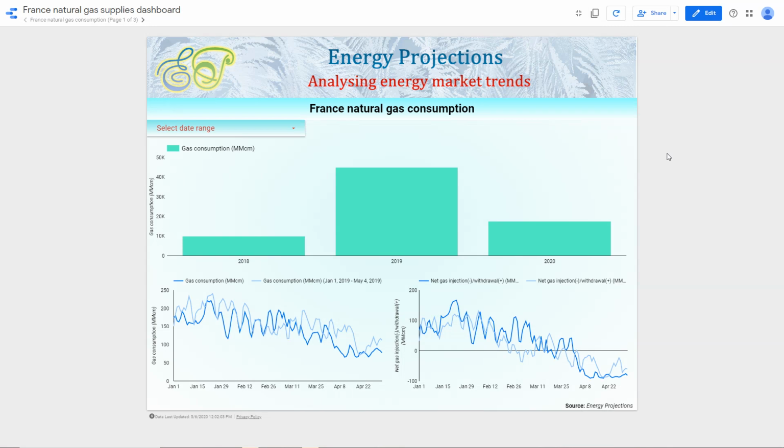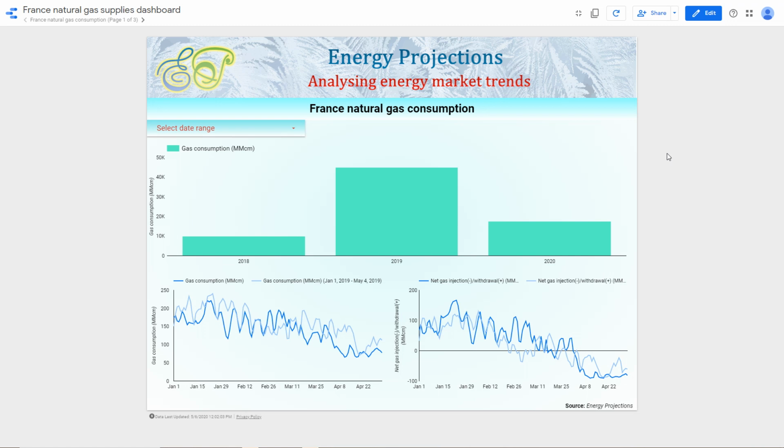Today we are going to look into this dashboard created by Energy Projections and dealing with natural gas fundamentals in France. If you are someone who frequently looks into the natural gas market of France and fundamentals in particular such as natural gas consumption, production, storage, as well as gas and LNG trade, then this report is for you.